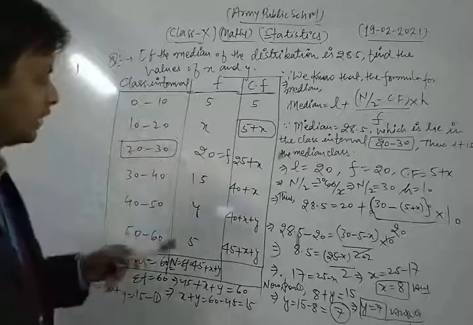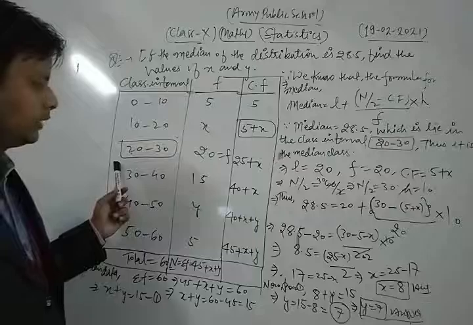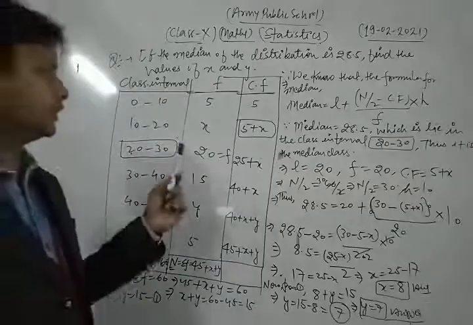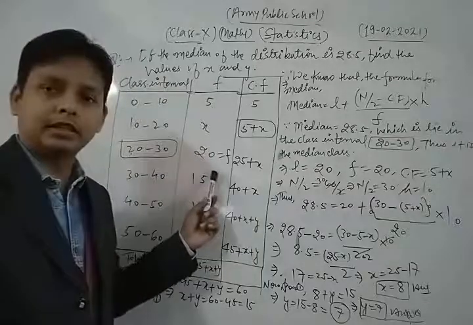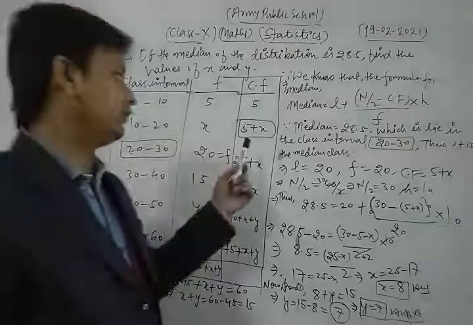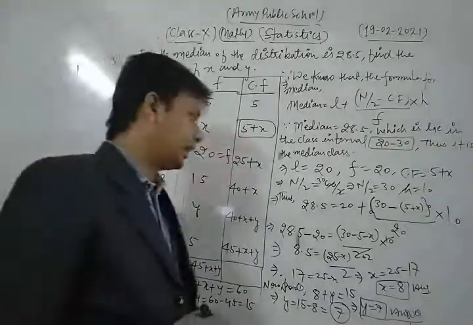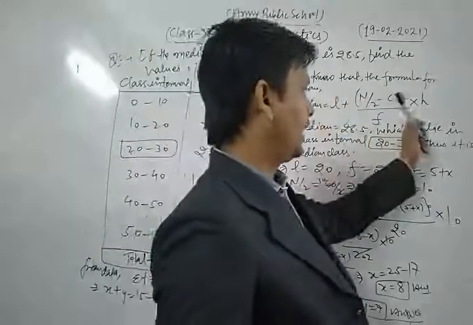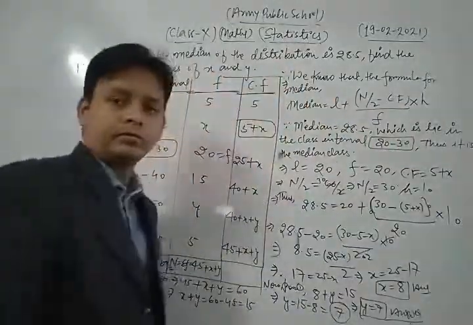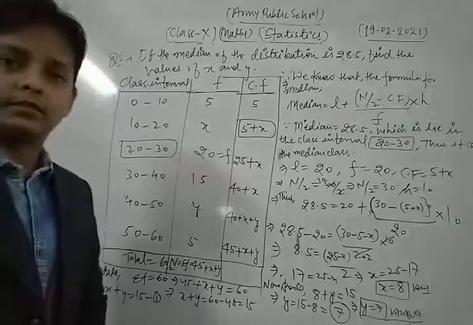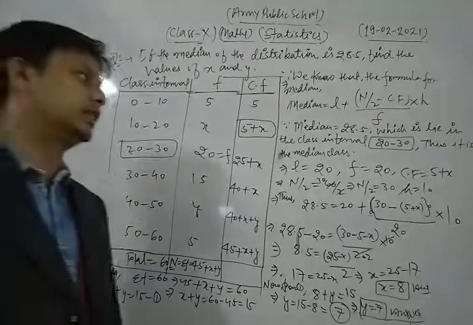Now after finding the median class, we find the lower limit of the median class. We find f, the frequency of the median class, and cf, the cumulative frequency just preceding the median class, and also we find the value of h, which is the class size of the median class.